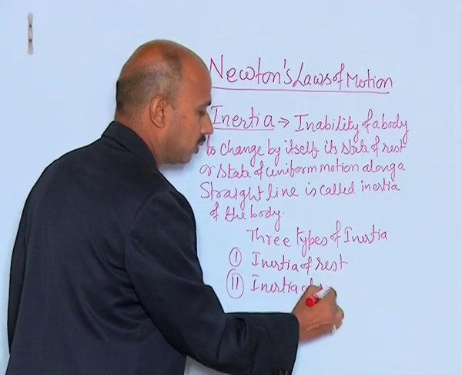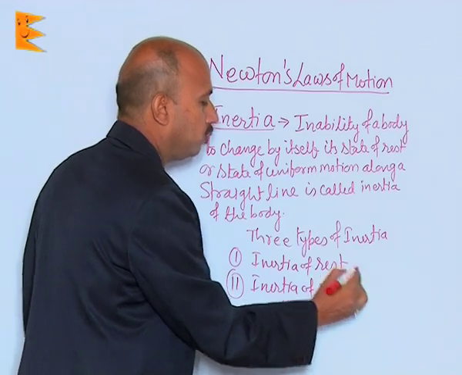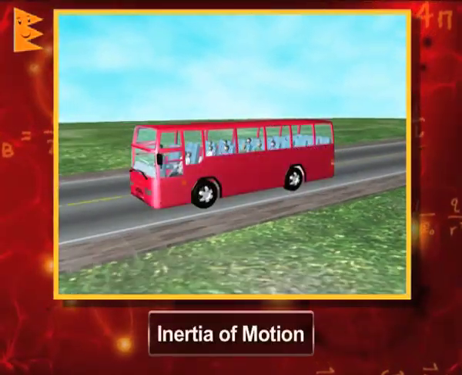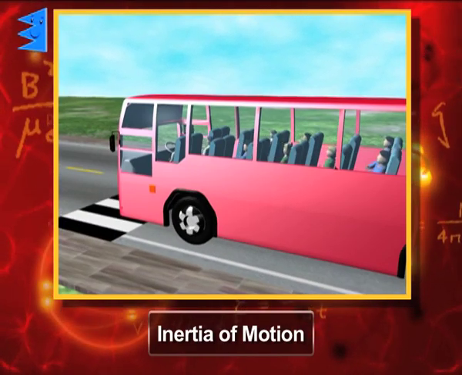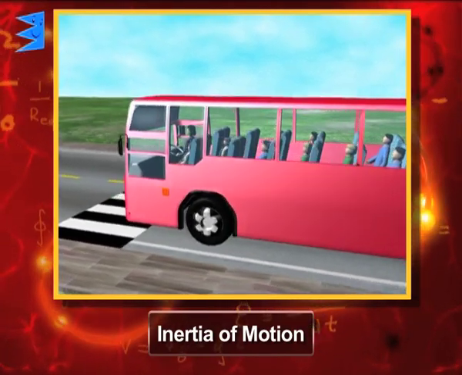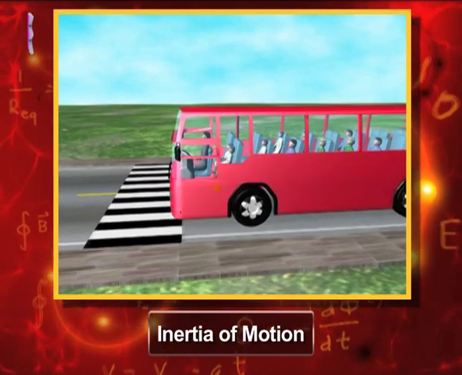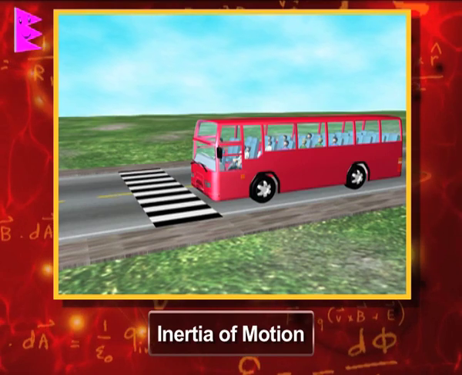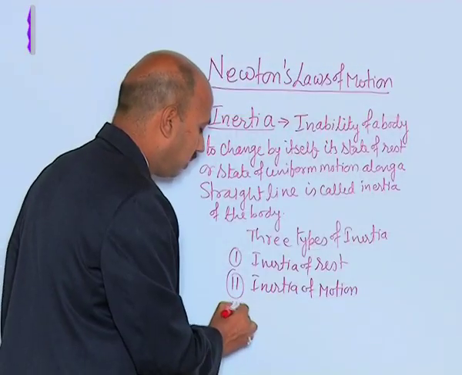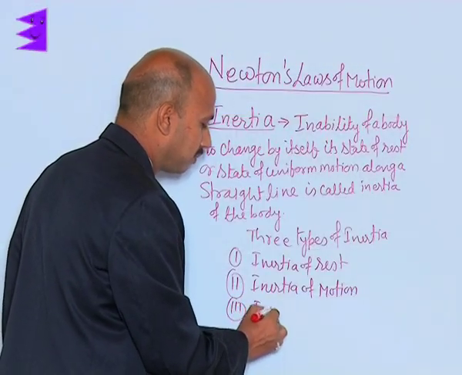Inertia of motion. Suppose the bus is moving and suddenly the driver applies brakes. The passenger who is standing there or who is sitting on the seats feels a jerk in the forward direction. That is actually because of the inertia of motion. Third one is inertia of direction.